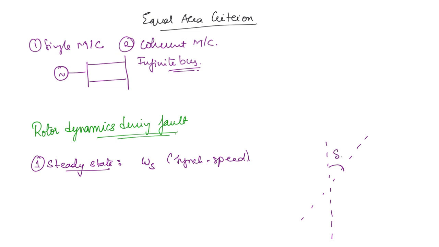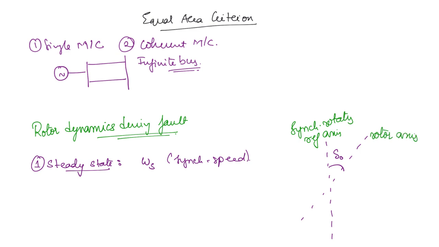If the initial angle is delta naught, this is the steady state operating angle. The rotor is always maintaining an angular displacement of delta naught with respect to a synchronously rotating reference axis. And this is the rotor axis.